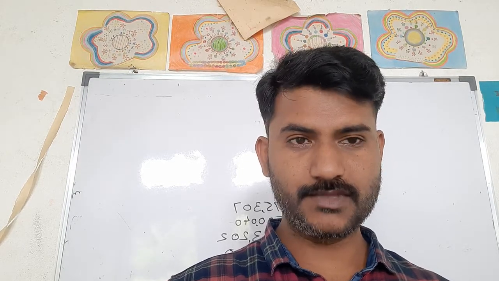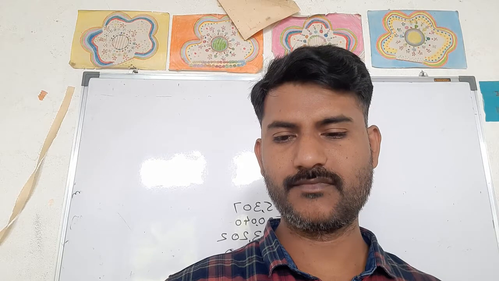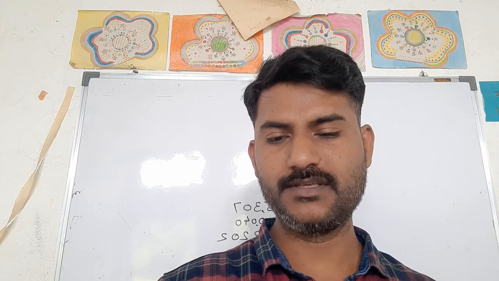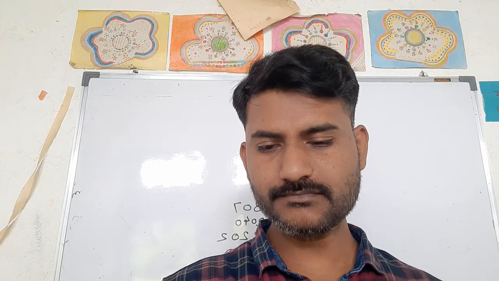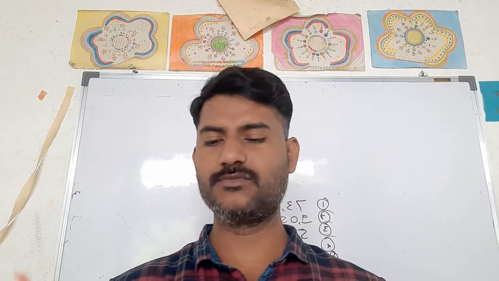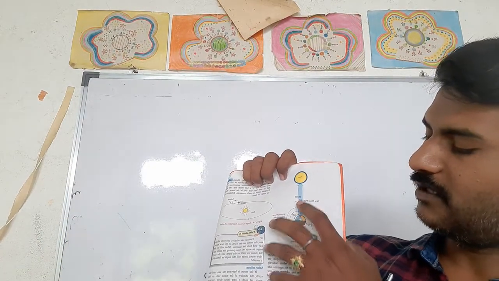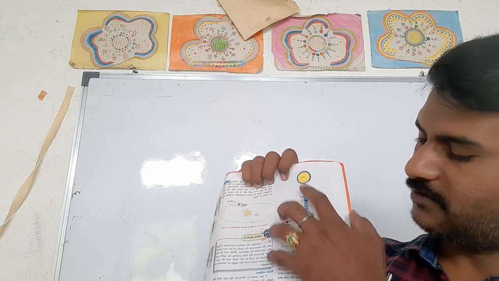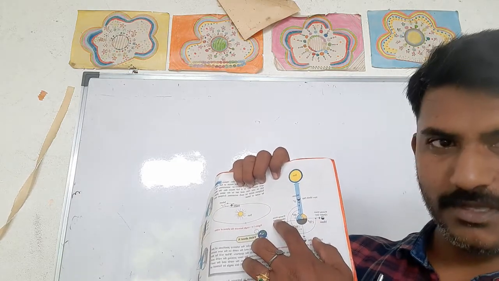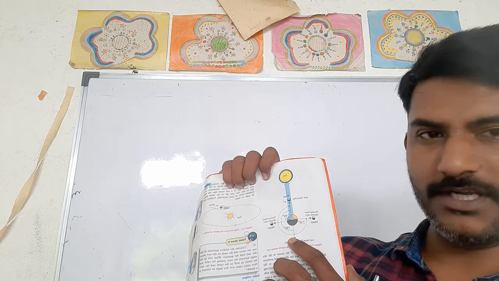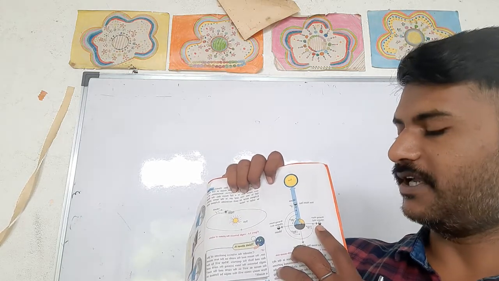See, the figure is here. In figure 2.3, the sun is here, the earth is here, and the moon does not stand still. Sometimes the moon will be here, sometimes there, at 180 degrees, 270 degrees or 360.